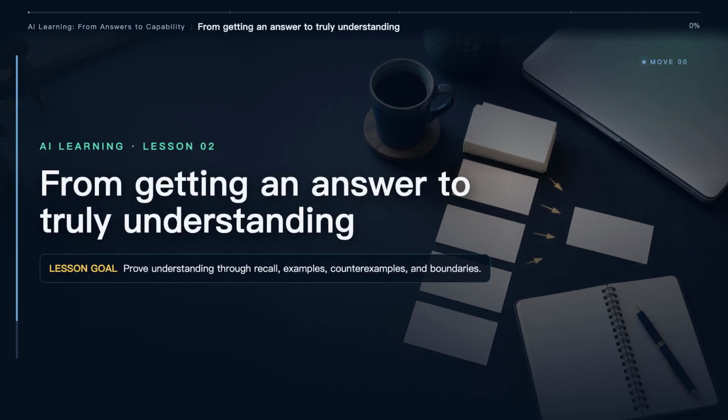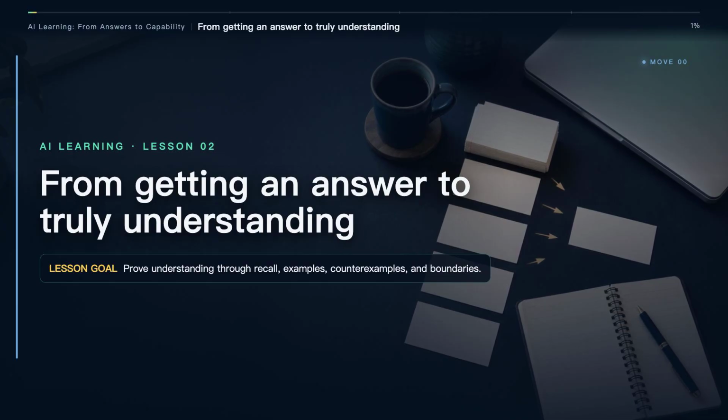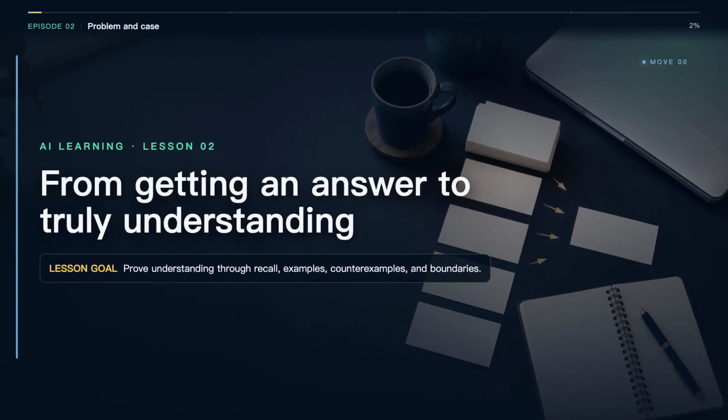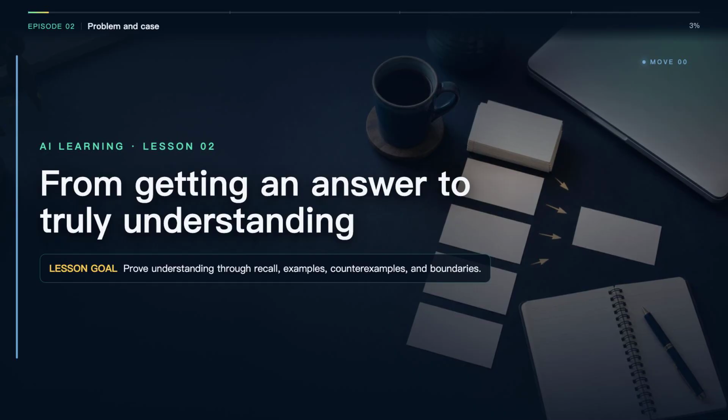You may have experienced this. You can follow an AI explanation but cannot rebuild the logic in your own words. This lesson solves one concrete problem, from getting an answer to truly understanding. By the end, you should be able to prove understanding through recall, examples, counterexamples, and boundaries, and leave evidence.